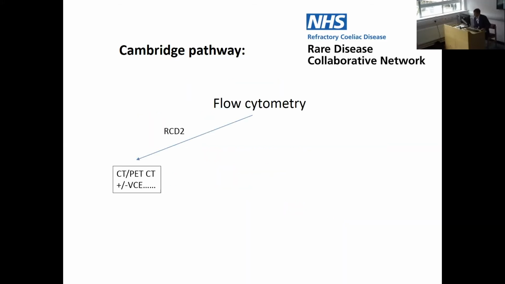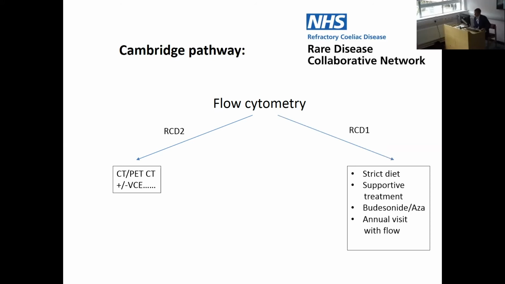Of course, if it is, that leads to investigations then to look for coincident lymphoma at the same time, which need to be exhaustive because these things can be quite difficult to pick up. And if they have type 1 refractory celiac disease, then we'd go down a pathway like this, but with annual visit and flow cytometry on an annual visit with biopsies in view of what I've just told you about the possibility of progression, although we haven't seen this in any of ours that we're following up to date.